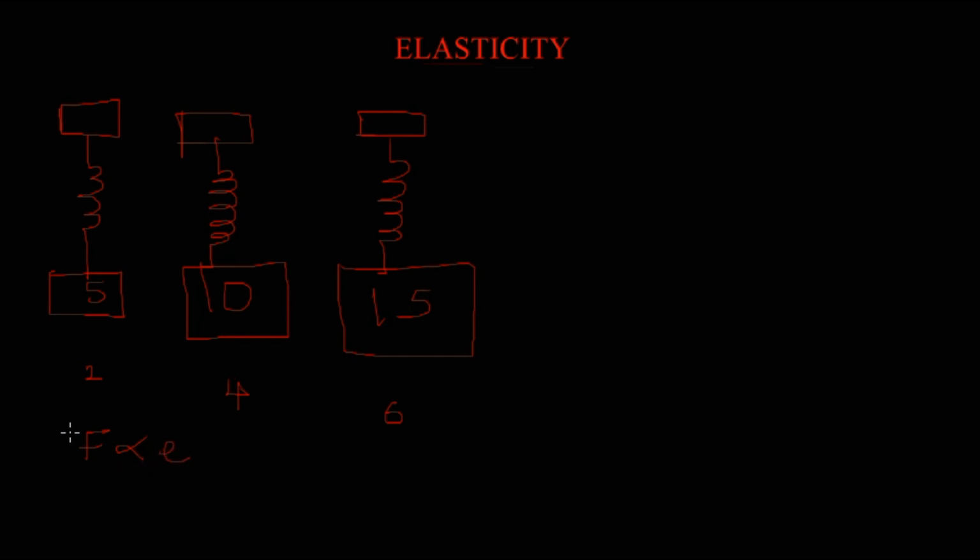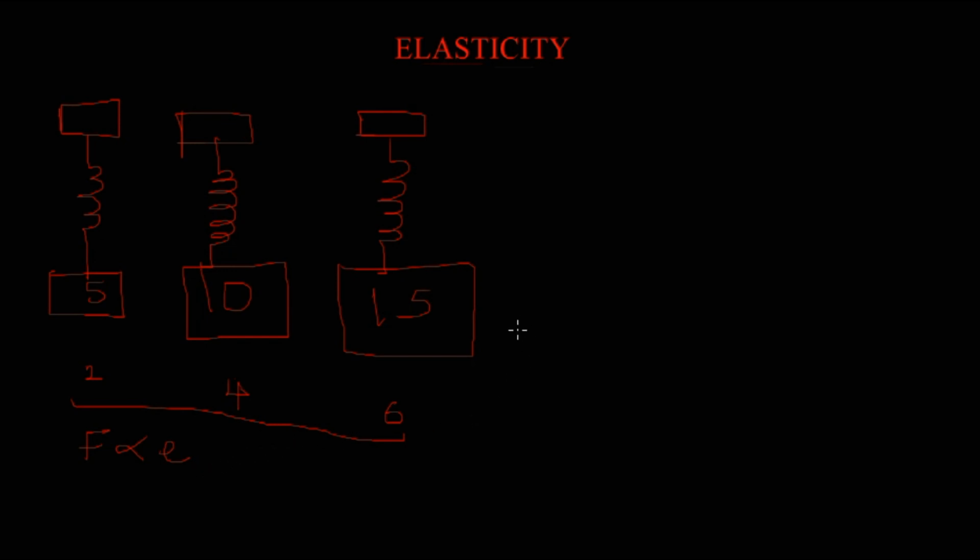If we assume that the force in all of these cases is proportional to the extension, that means all of these cases are obeying Hooke's law, because Hooke's law states that the force that is being exerted on an elastic body is proportional to the extension, provided the elastic limit is not exceeded. I will explain all of that.